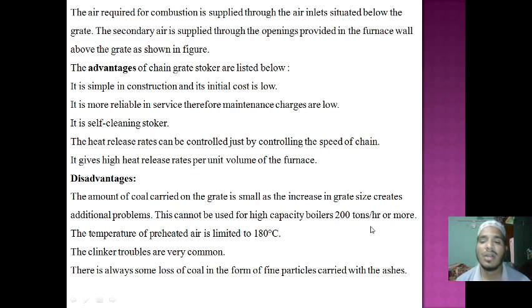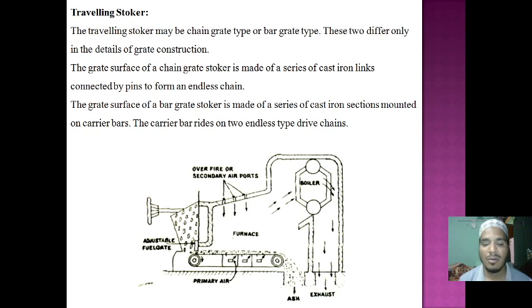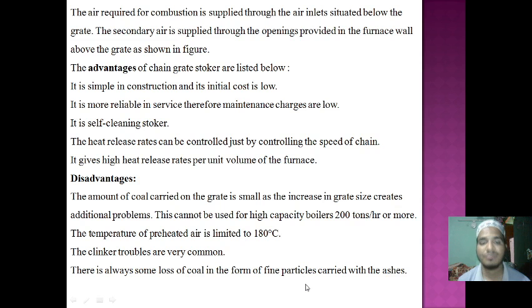We cannot proceed beyond this limit of the boiler, or beyond the preheated 180 degrees. There are also linkage troubles. Sometimes the links of the belt will give trouble or make some noise. There are always some losses, forming coal fine particles and the ash that is produced here.